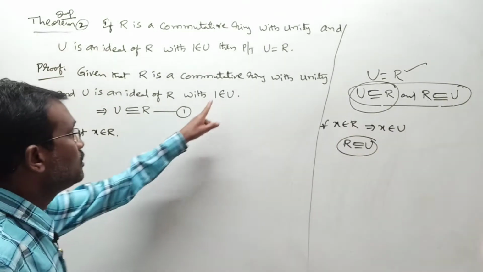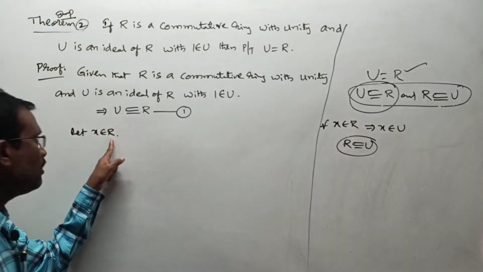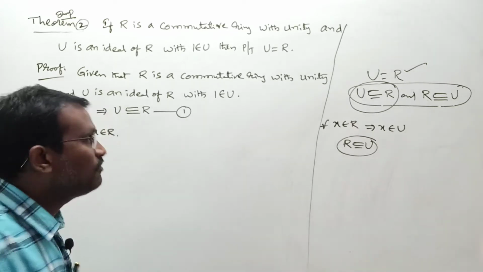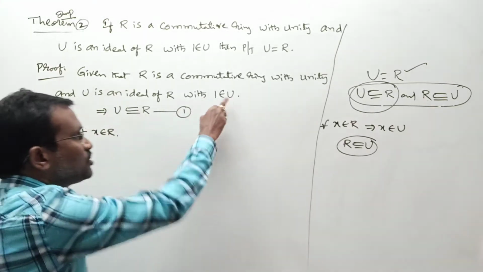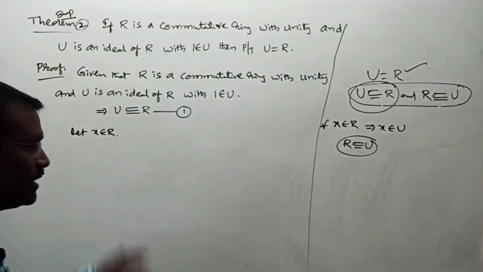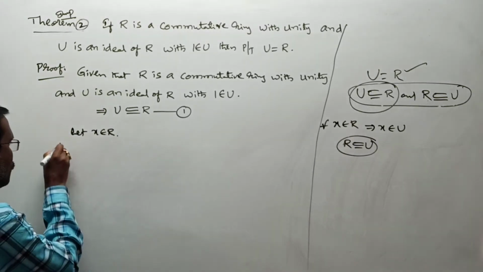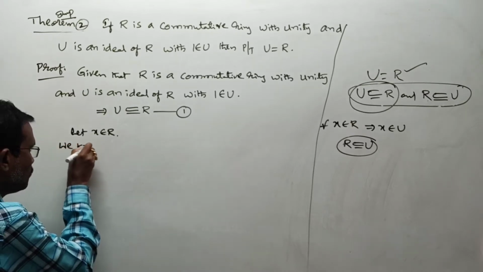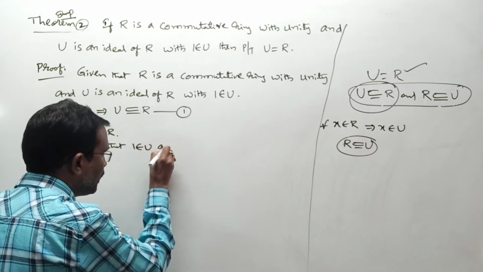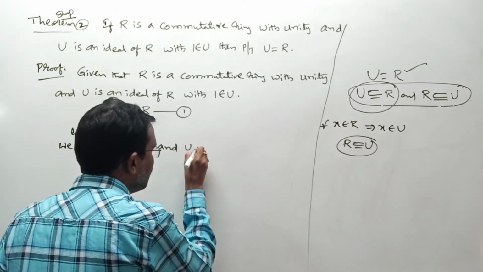Here once look, ma, 1 belongs to U, x belongs to R and U is an ideal of R, ma. Then according to the ideal definition, is 1 into x belongs to U or not? According to the left ideal condition, that work I am proceeding, ma. Clearly those steps I am writing, ma. We know that 1 belongs to U and U is an ideal of R.